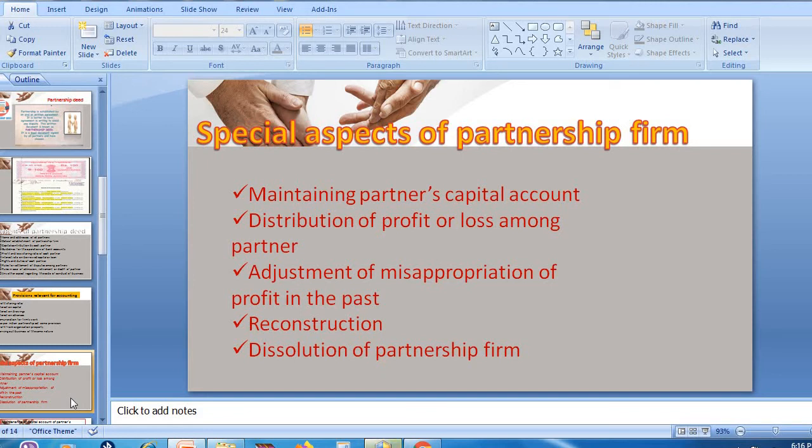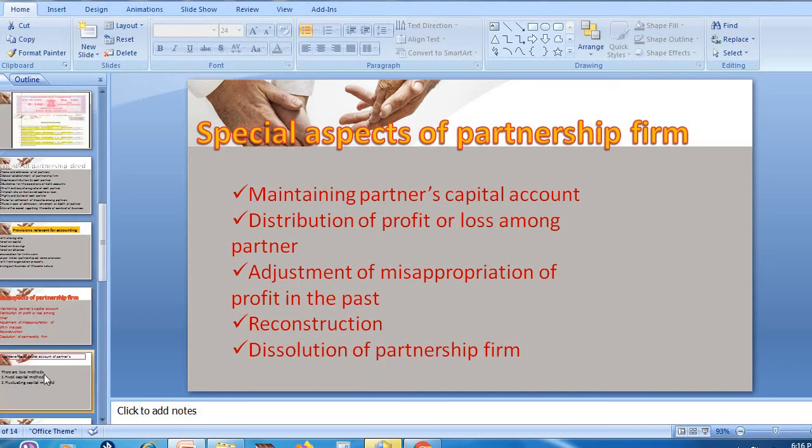Then reconstruction. It is done at the time of death or retirement of a partner. What is this reconstruction? It is the entire change made in a partnership firm, because when a new partner is admitted into the organization or when an old partner retires, his share needs to be given to him, and all the reconstruction work has to be done in the organization. Then dissolution of the partnership firm is also at the time of retirement or death of the partner. Related to reconstruction and dissolution, there is a separate chapter and we are going to study it in our upcoming classes.